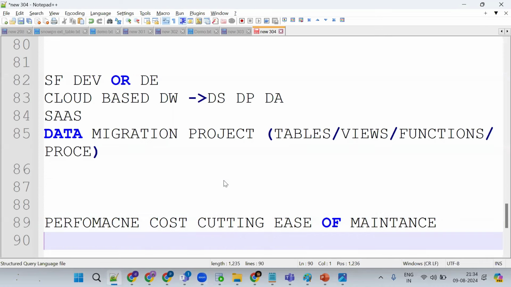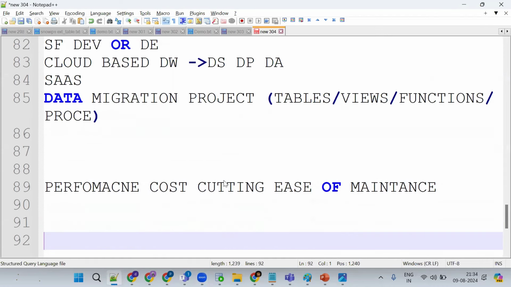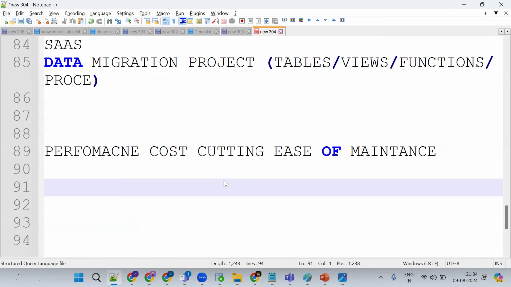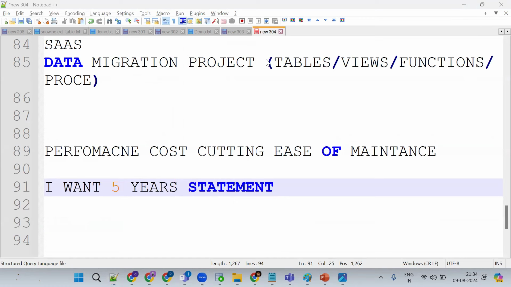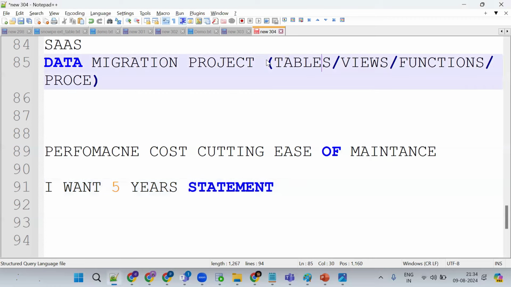Same thing, I'll try to execute one use case so that you'll understand. Now, suppose I want a 5-year statement. Sir, hello, good question: our data is on premises, and Snowflake is cloud-based, so how will we migrate this data into the cloud? I'll tell you, don't worry, hold on. I'll tell the project so you can understand.